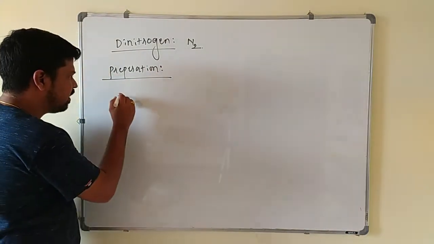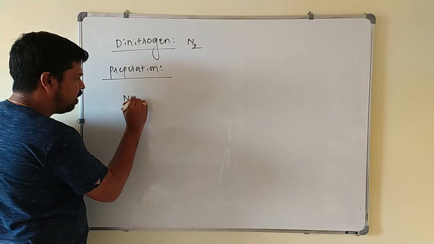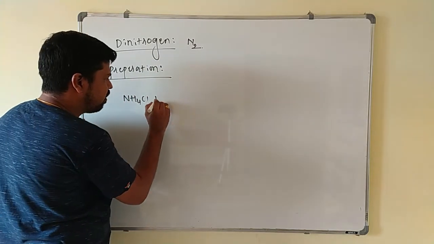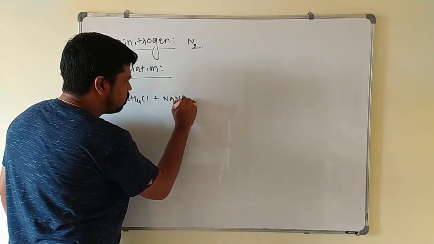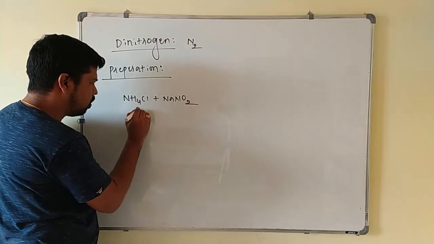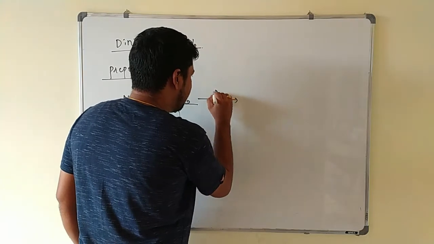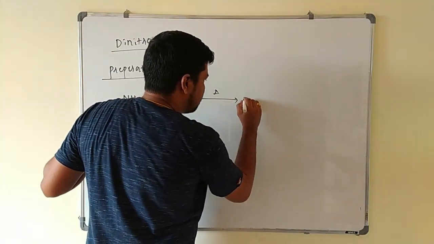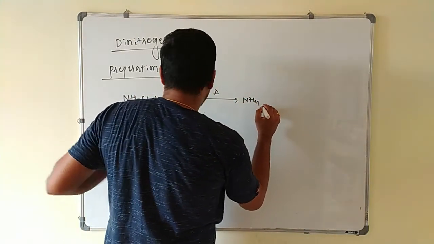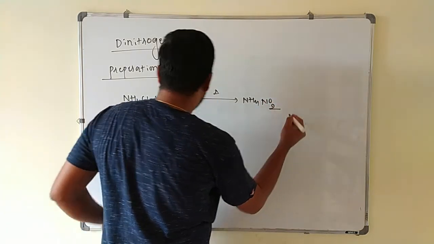This dinitrogen can be prepared by treating aqueous ammonium chloride with aqueous sodium nitrite. These two are aqueous solutions. On treating these two, you will get an unstable compound, ammonium nitrite, NH4NO2, plus